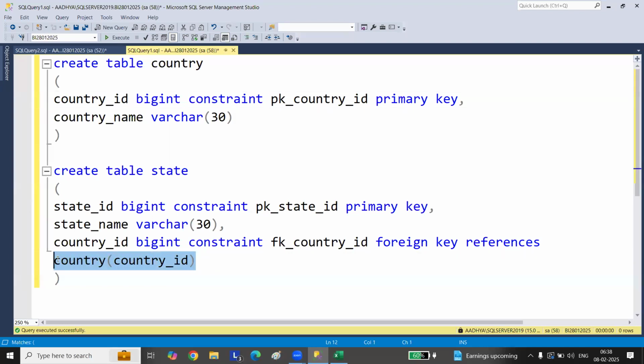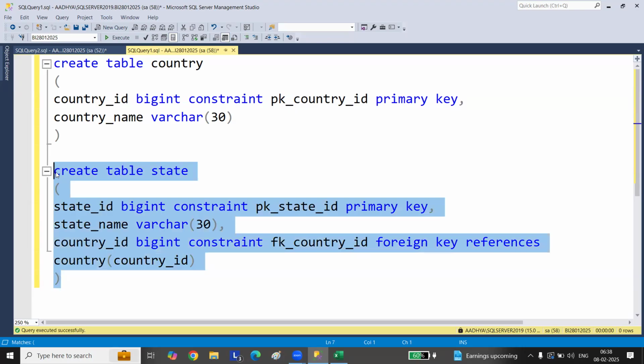Absolutely. Now go and run this. There is a standard to create a table, so you need to follow that standard.